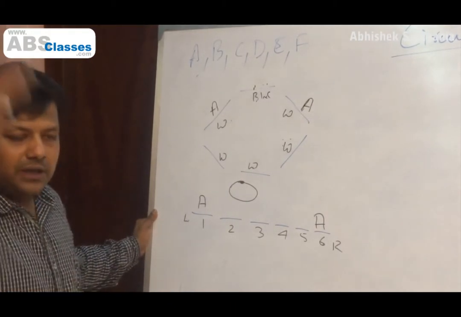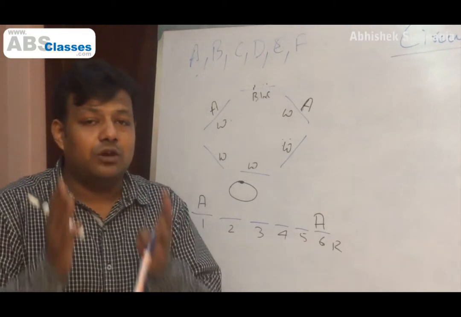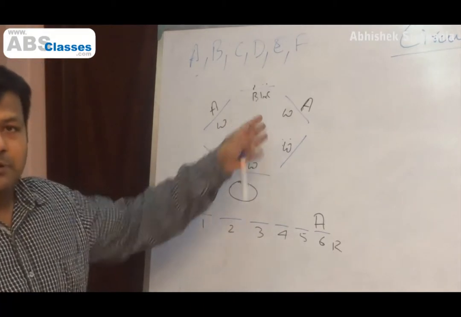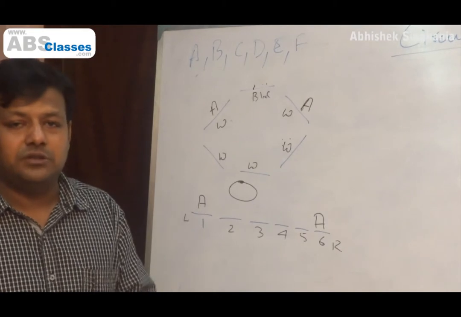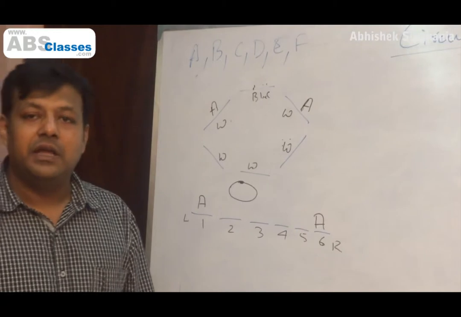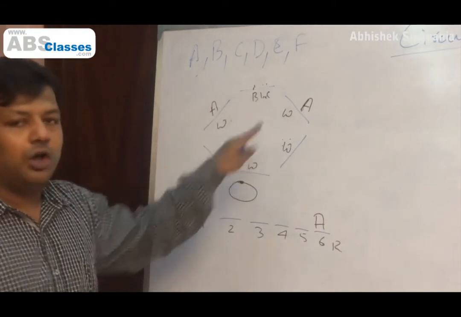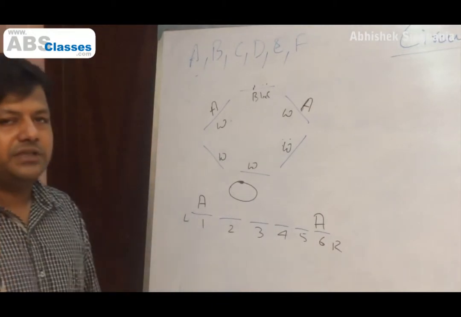Do we understand this? Let's revise. First of all, our problem is not the circle. Our problem is I cannot make out the difference between the chairs. Here I can, here I cannot, right? Because the chairs are identical and there is no position, no location, no sense of direction. If chairs are different, no problem, whatever be their arrangement. If one chair is different, still no problem. One chair different, all chairs different. Just remember this, one chair different, all chairs different. I just want one chair to be different.